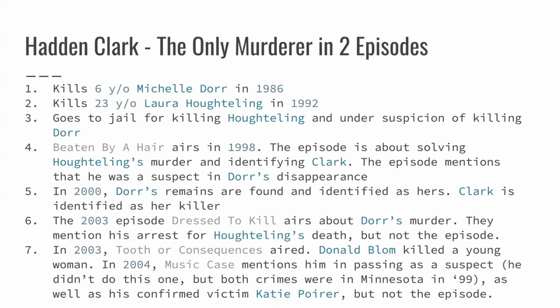Donald Blom killed a young woman. In 2004, Music Case mentions him in passing as a suspect. He didn't do this second one, but both crimes were in Minnesota in 99, so it's easy to see why they may have suspected him. Second episode, they did also mention his confirmed victim, Katie Poirier, but they did not mention the episode, and I thought that was interesting because they actually only were a few episodes apart, too.